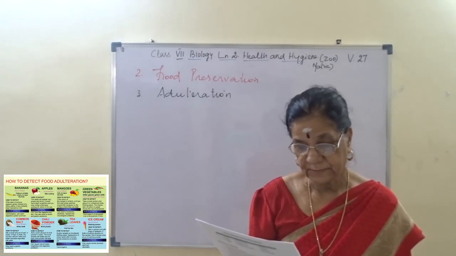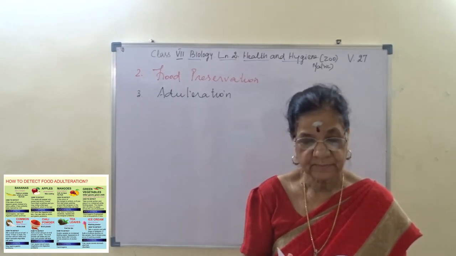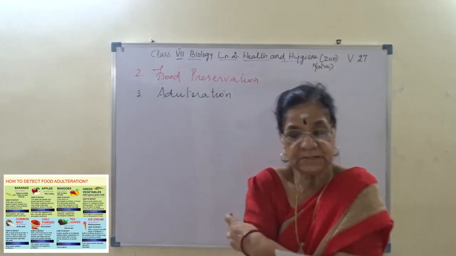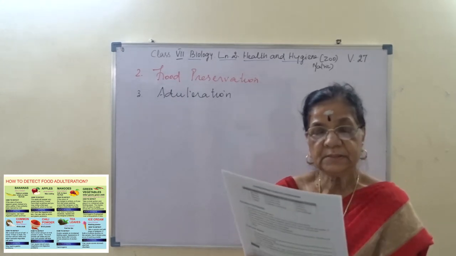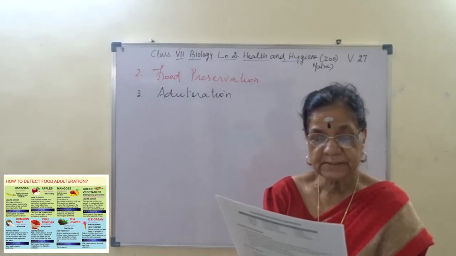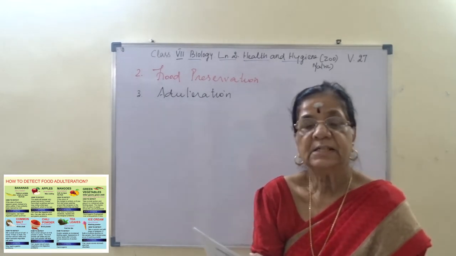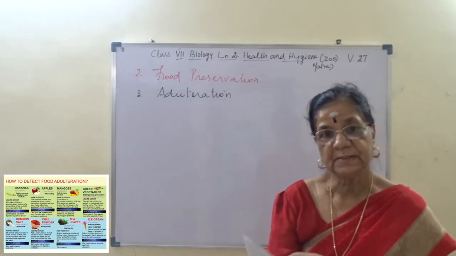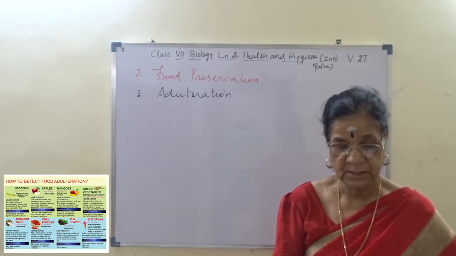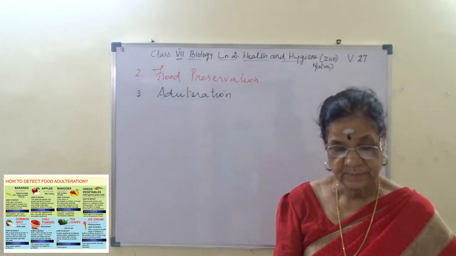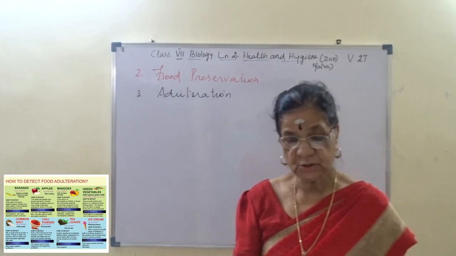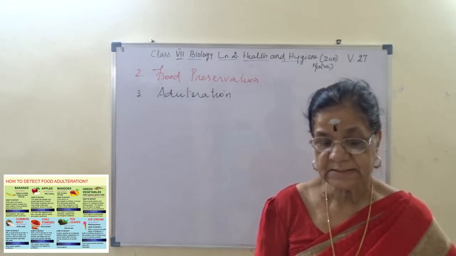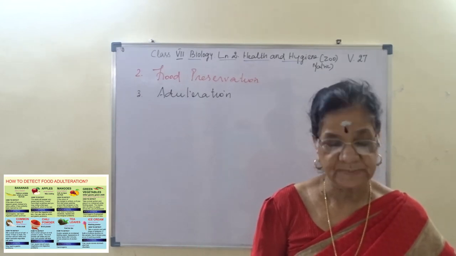So when we test the butter for starch with iodine, and if starch is present, it will turn blue in color, blue black solution. Okay, so first you should know adulteration is the practice of mixing undesired substance in pure substance.